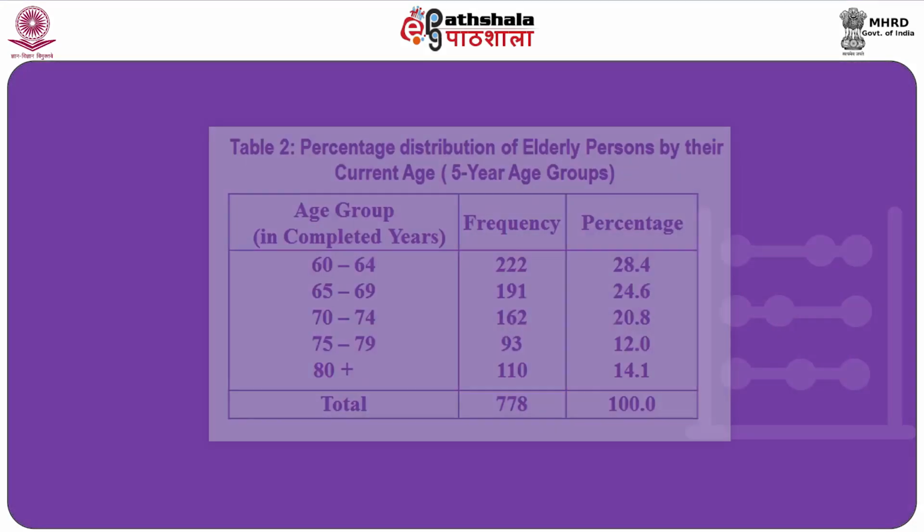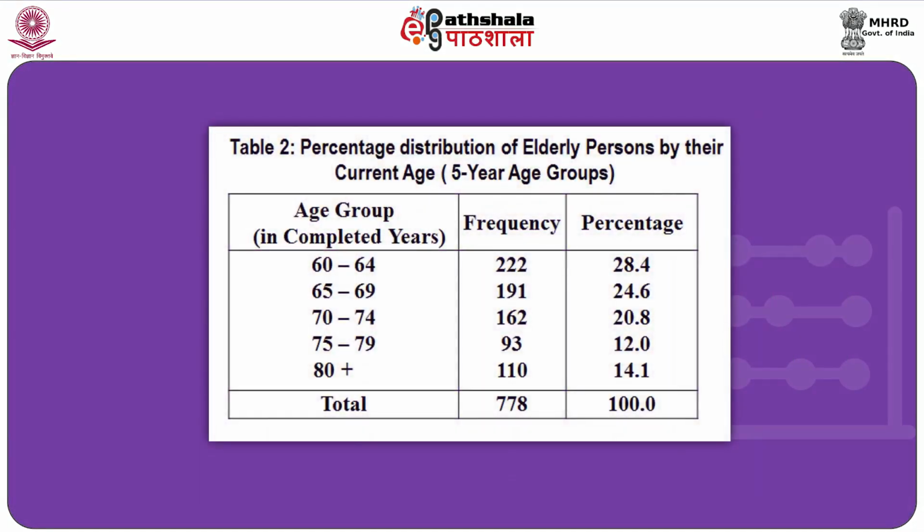In this table, one can see that the ages of the elderly persons have been grouped into 60 to 64, 65 to 69, 70 to 74, 75 to 79 and 80 plus. The concerned frequencies are given in the next column and their percentages are provided in the next column. These are the two types of frequency distributions.